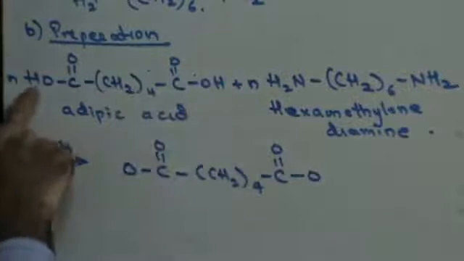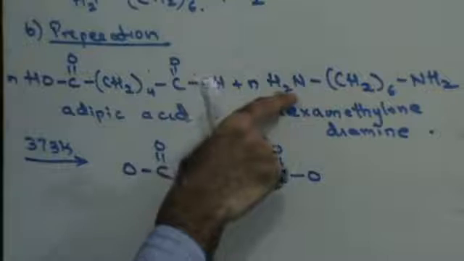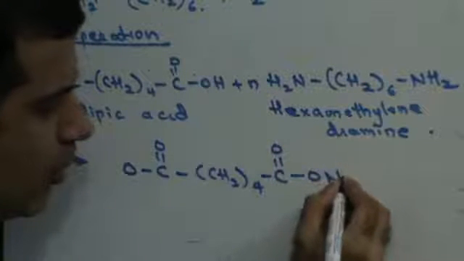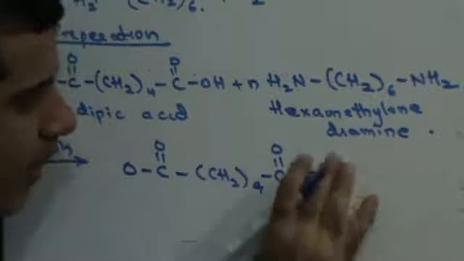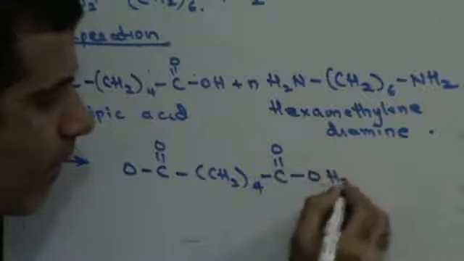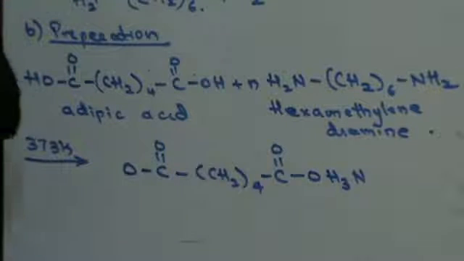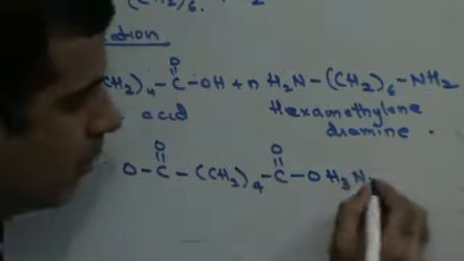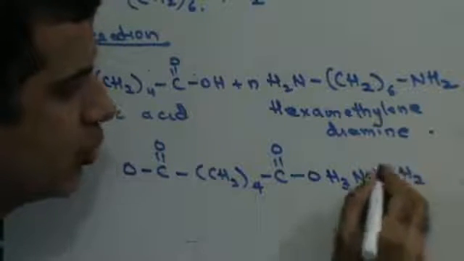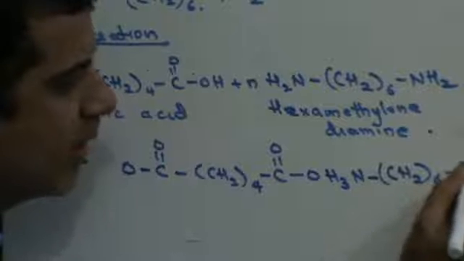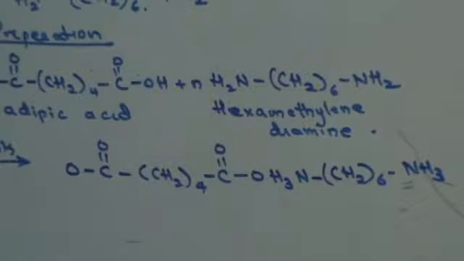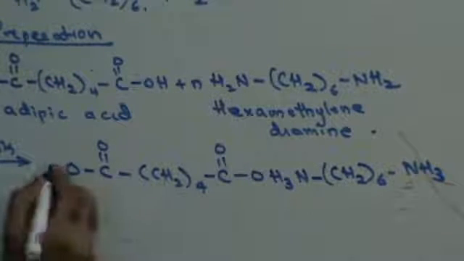So the hydrogen that was lost here will react with this NH2 to give you NH3, which will be in ionic form, CH2 6 and NH3. Very simple guys, I've written both the things together. I've removed one H from here, one H from here, and added them to the amine groups.